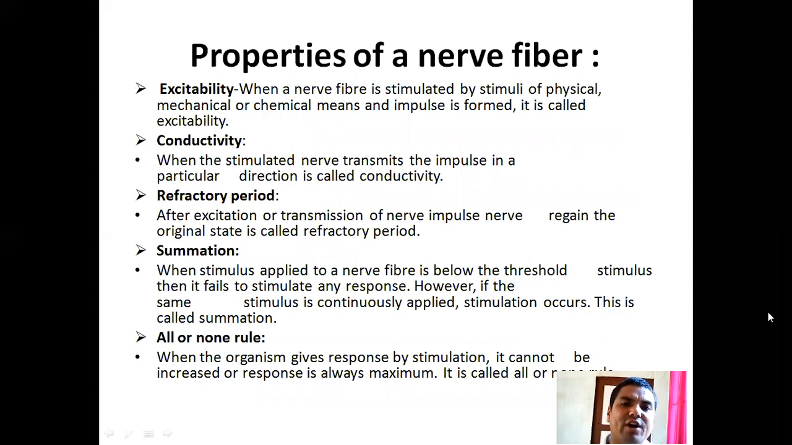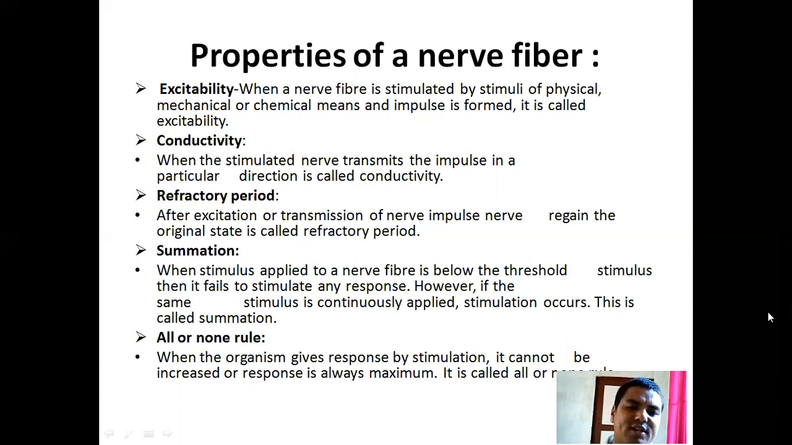Properties of a nerve fiber. Nerves are excitable in function. When a nerve fiber is stimulated by stimuli of physical, mechanical, or chemical means, an impulse is formed; this is called excitability. Conductivity: when the stimulated nerve transmits the impulse in a particular direction, it is called conductivity. Refractory period: after excitation or transmission of a nerve impulse, the nerve regaining its original state is called the refractory period.